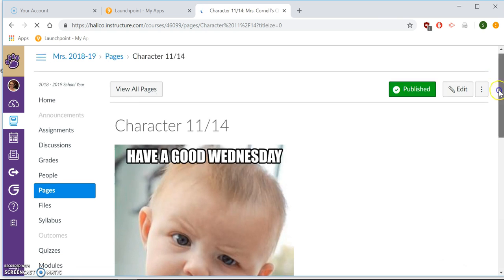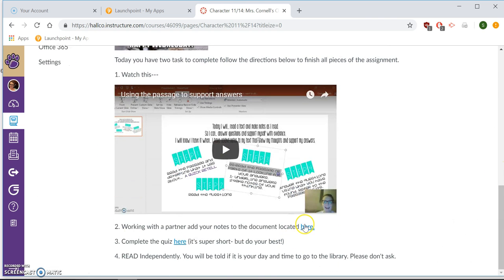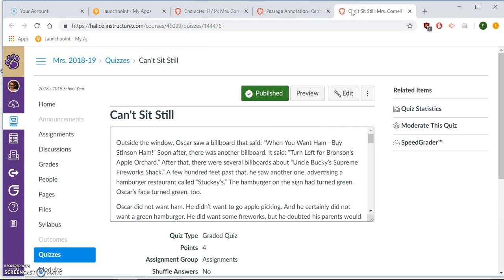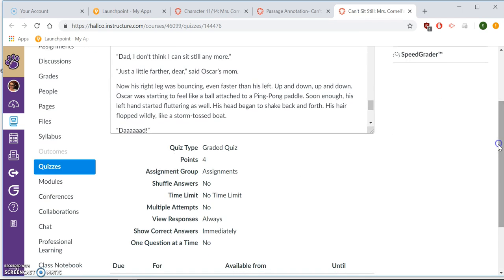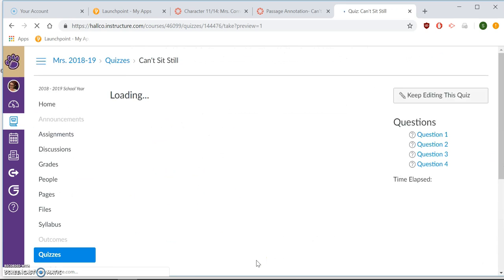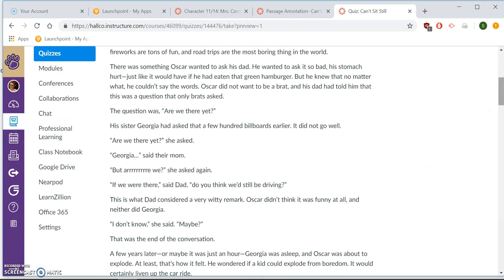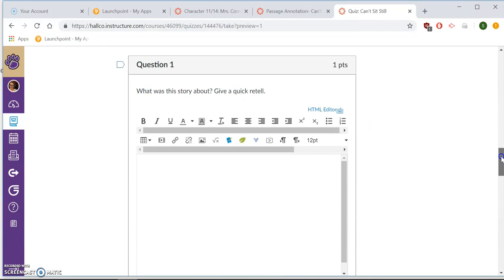So now that I'm here, I'm going to go ahead and go over what you did yesterday using the passage and the quiz here. So I've already read the passage and so have you, and hopefully you've read it a couple times through. So I'm not going to reread the passage. I'm going to go ahead and start the quiz just to review some of those answers. And we have read this over the course of 2 days, as you know. So the first one was just to give a quick retell.